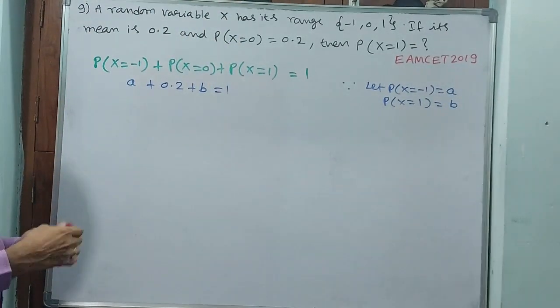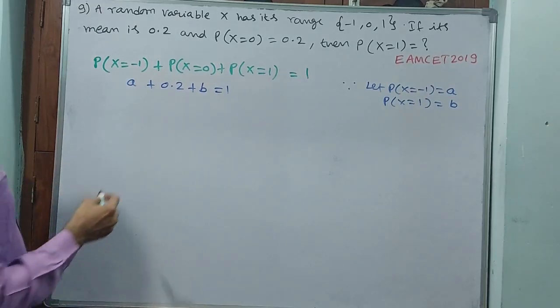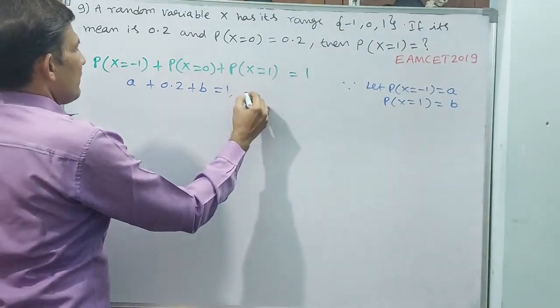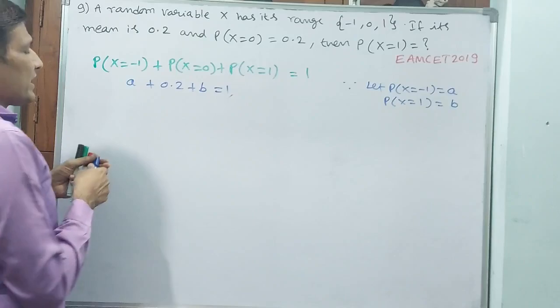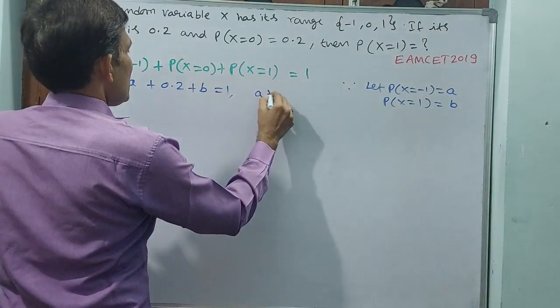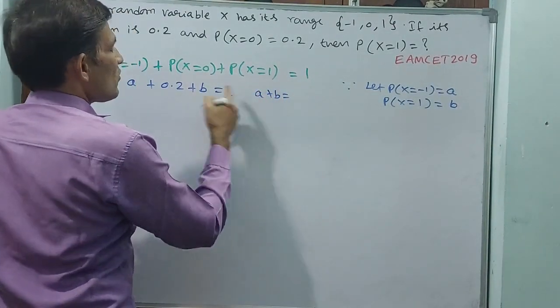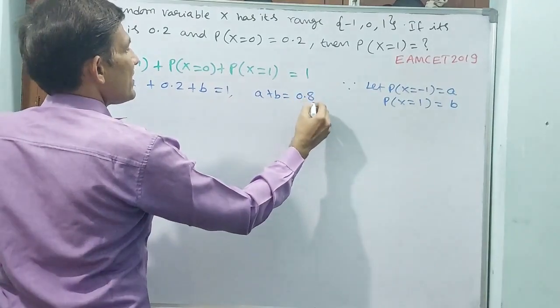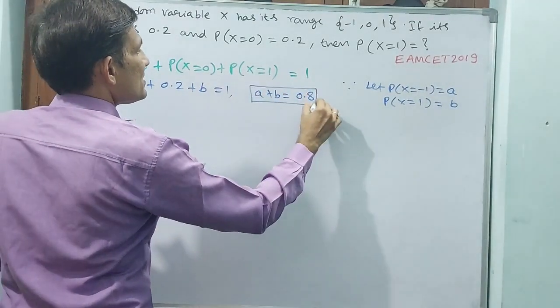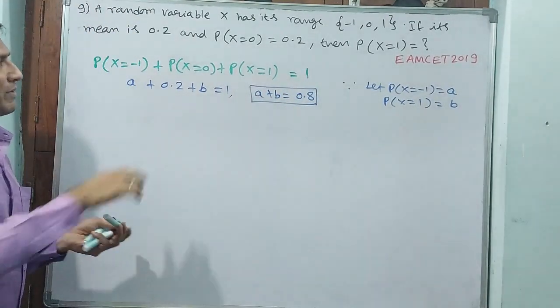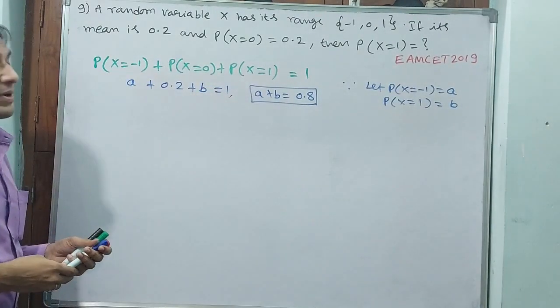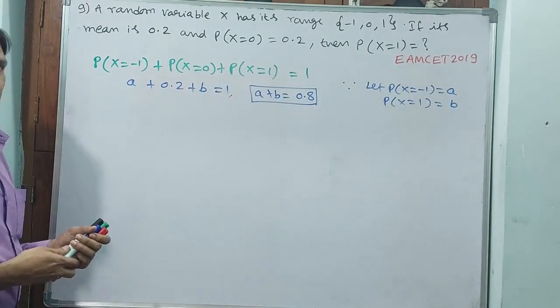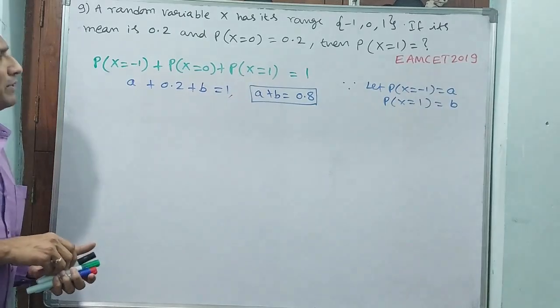Now consider like that. Then A plus B is equal to 1 minus 0.2, which is 0.8. Shall I write like this? Because 0.2 goes to that side, it automatically becomes 1 minus 0.2. Then A plus B is equal to 0.8.